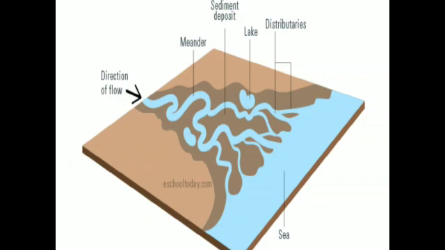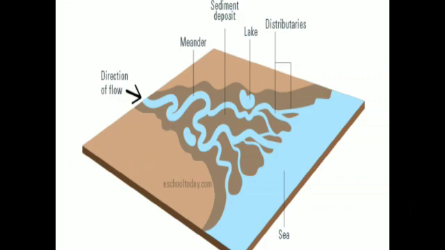Next, in the old stage, the river is usually at its widest. The land is also at its flattest. This means that the river has to work very hard to make its way to the sea. The main agent at work now is deposition. So the oxbow lakes are formed. Floodplains are almost flat plains of land which lie at the sides of the river that is in its old stage.